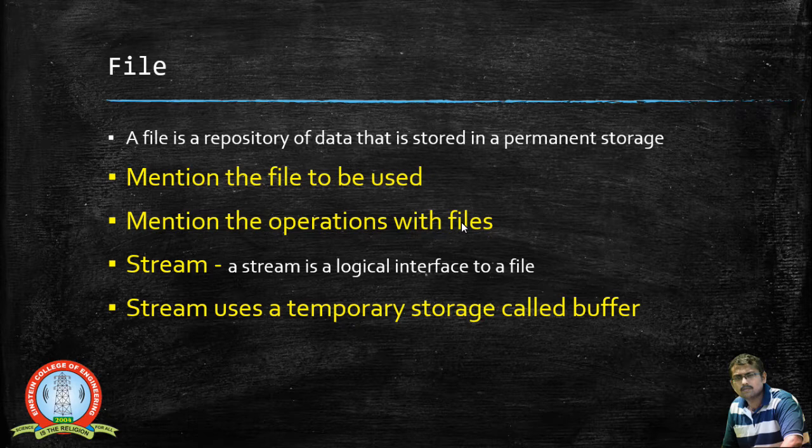Now, a file is a repository, a storage that resides inside the secondary memory. When we say secondary memory, we mean the hard disk. So files are stored inside the secondary memory, being a permanent storage. Why do we say it is a permanent storage? Even if the power goes off, the data will remain inside the disk, and once the power comes on again, you will be able to work with that file if it has been stored.